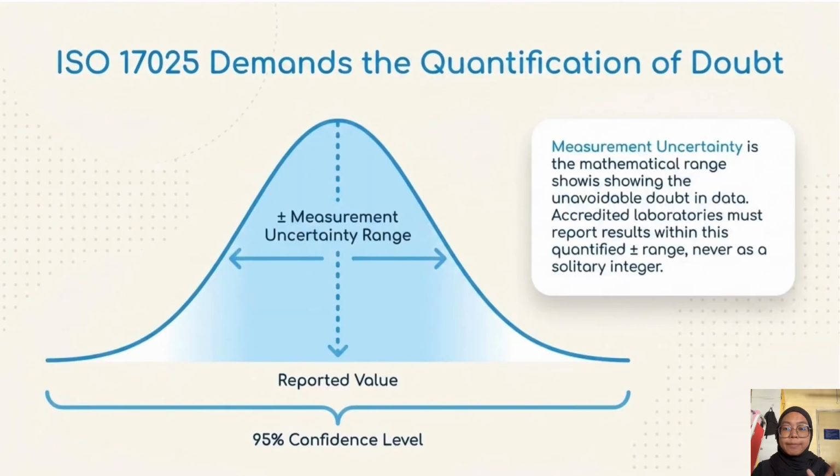Because variation happens, ISO 17025 demands we calculate measurement uncertainty. This is the mathematical range showing the unavoidable doubt in data. Accredited labs can never report a solitary integer. We must report a plus-minus range at a 95% confidence level. This means we are statistically certain the true value falls within this range 95 times out of 100.